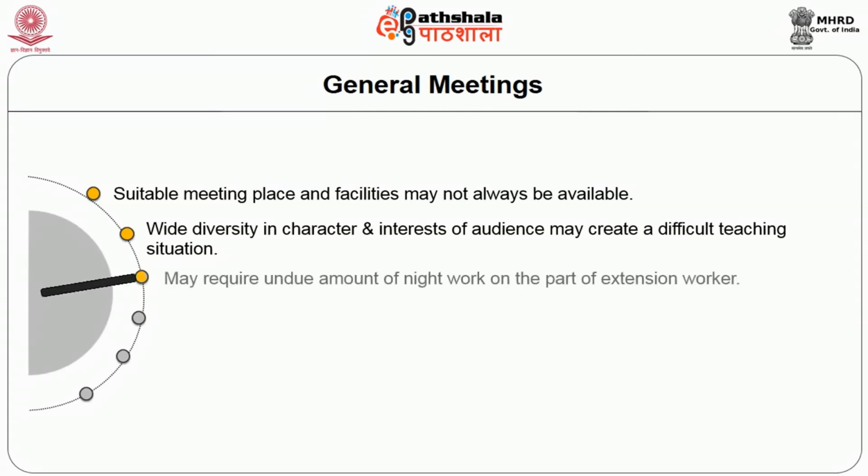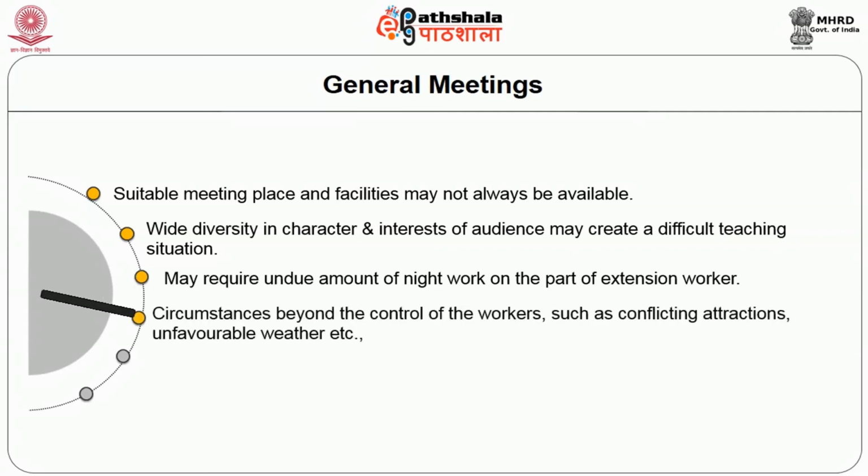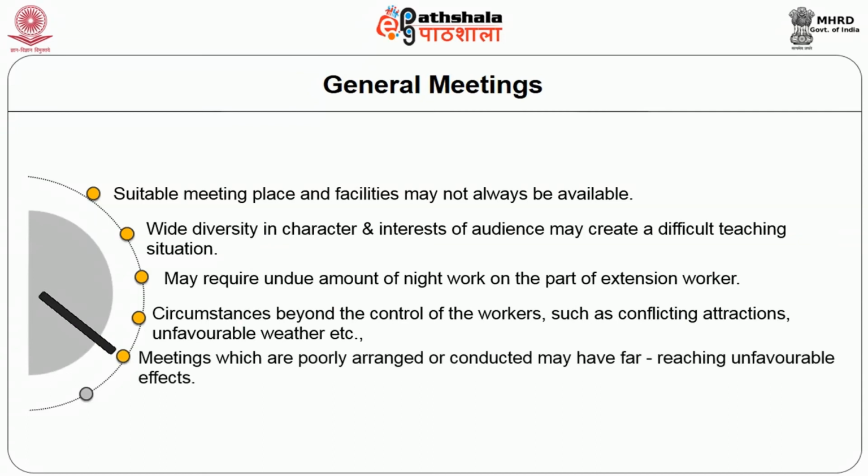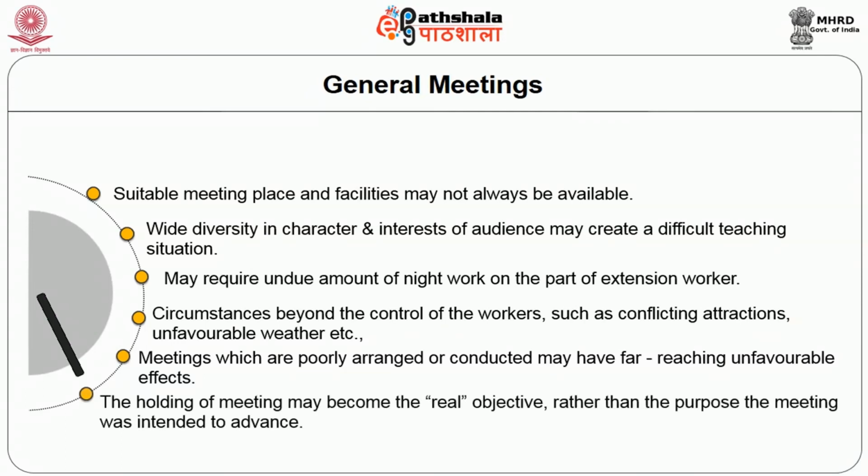Number 3, it may require an undue amount of night work on the part of the extension worker. Number 4, circumstances beyond the control of the workers, such as conflicting attractions, unfavorable weather, etc., may result in poor attendance. Meetings which are poorly arranged or conducted may have far-reaching unfavorable effects. The holding of the meeting may become the real objective rather than the purpose the meeting was intended to advance.